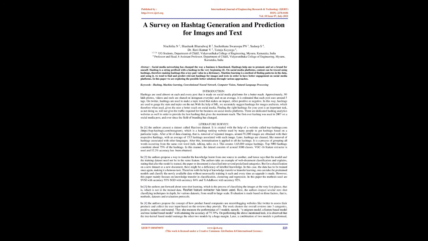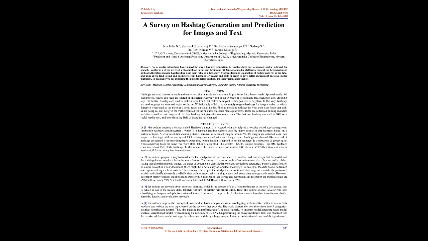In [2], the authors propose a way to transfer the knowledge learned from one source to another, and hence say that the model and the training dataset need not be in the same feature space. The authors take an example of web document classification and explain that after the model is trained, the document is classified into several predefined categories. But for a classification on a new dataset or a new document, there might be a deficiency of labeled knowledge. In this case, the data has to be trained once again, making it a heinous task.